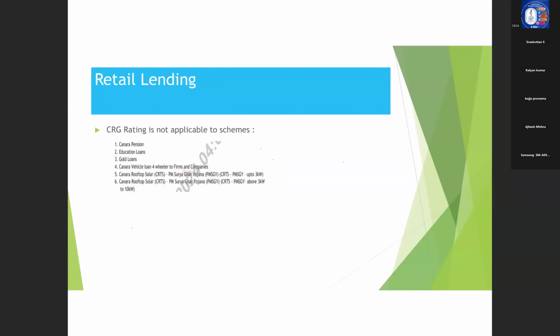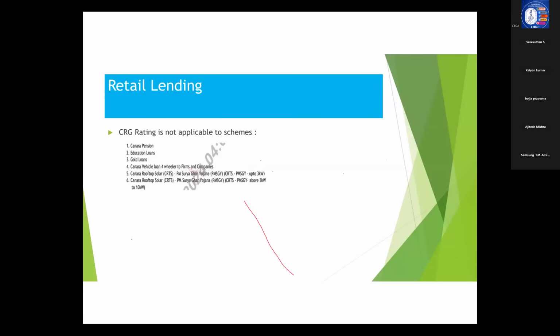Now coming to which are the cases in which CRG rating is not applicable. So this is very important because in this one, as you can see, there are 2 schemes that have been newly launched, which are these Canara Rooftop Solar, that is up to 3 kilowatt and 3 to 10 kilowatt. So in those 2 cases, we need not apply CRG rating also.